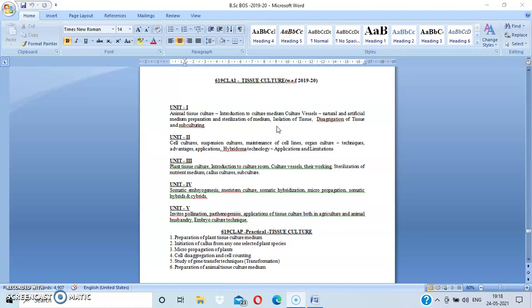Then coming to unit 3, plant tissue culture, introduction to culture room. In the first 2 units you study animal tissue culture. Here you study plant tissue culture: introduction to culture room, culture vessels, their working, sterilization of nutrient medium, callus culture, subculture, all you are going to study in your unit 3.